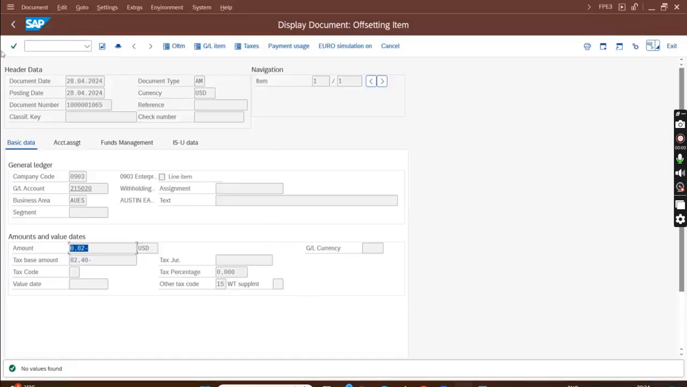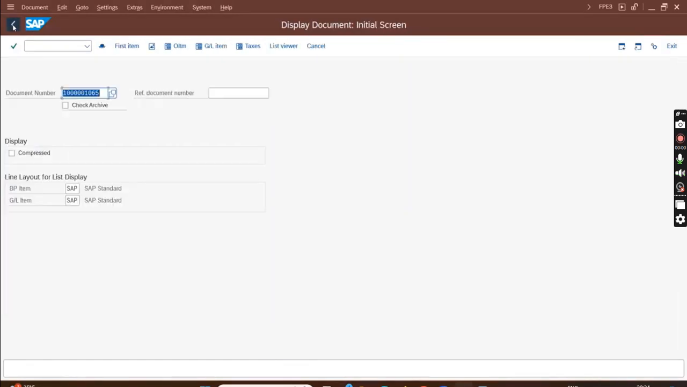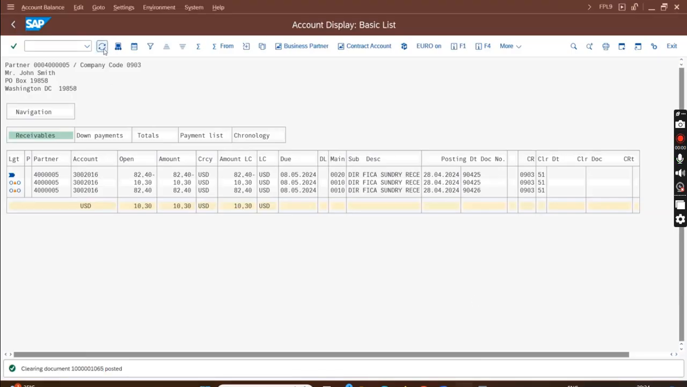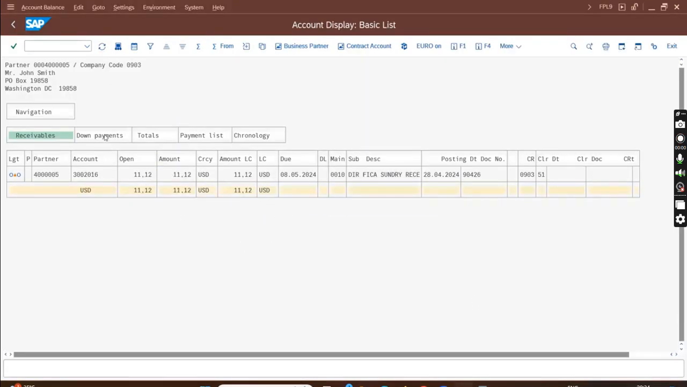Okay, so right now what is my open item in this account? I think 10 point something will be open, 11.10, and I have a down payment, right? Yeah, so this is the open item. Now say in the portal the customer says, okay, I want to display the balance so that the customer will pay. Before the customer pays, the customer will need to see the balance. So for that a very popular BAPI is used. That BAPI I'm going to show you.